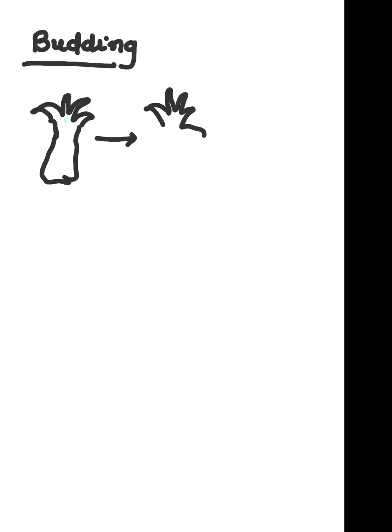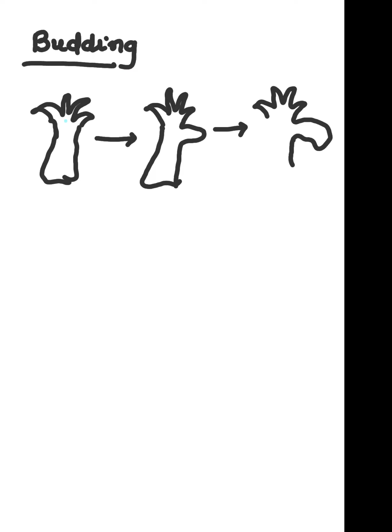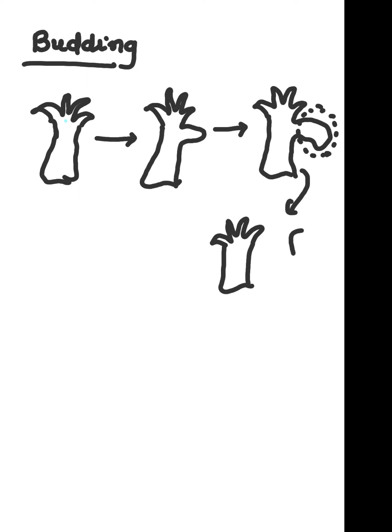Bud-like structure will arise, and this bud-like structure will continue to grow on, and at particular time, this bud structure will be removed. And later on, this bud structure will act as another individual. So this is called as budding.